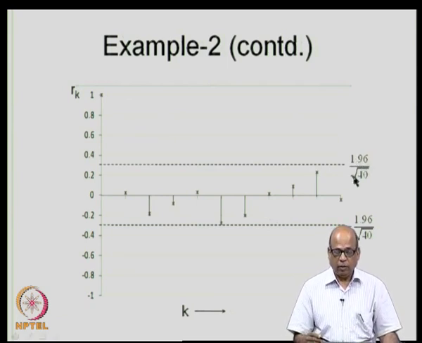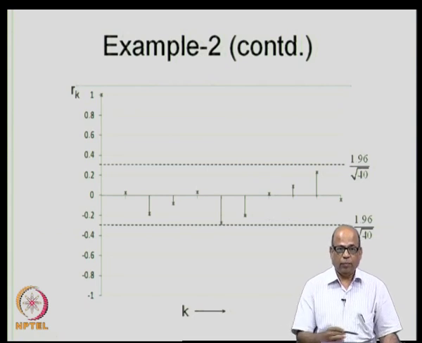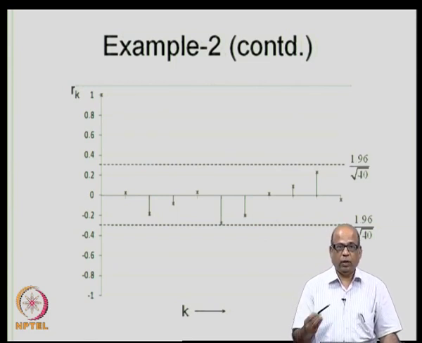This 1.96 by root n, for convenience, you normally take as 2 by root n. So simply remember 2 by root n. Whenever you compute the r k's, you compare them with 2 by root n, and if an r k is more than plus or minus 2 by root n on either side, then it can be considered significant.